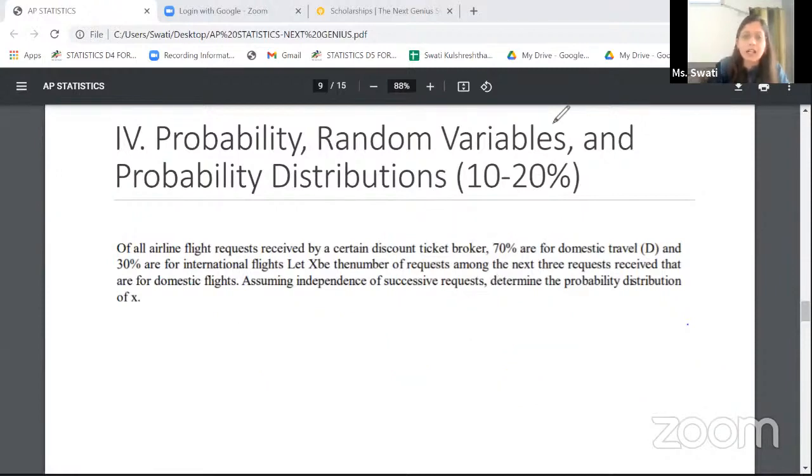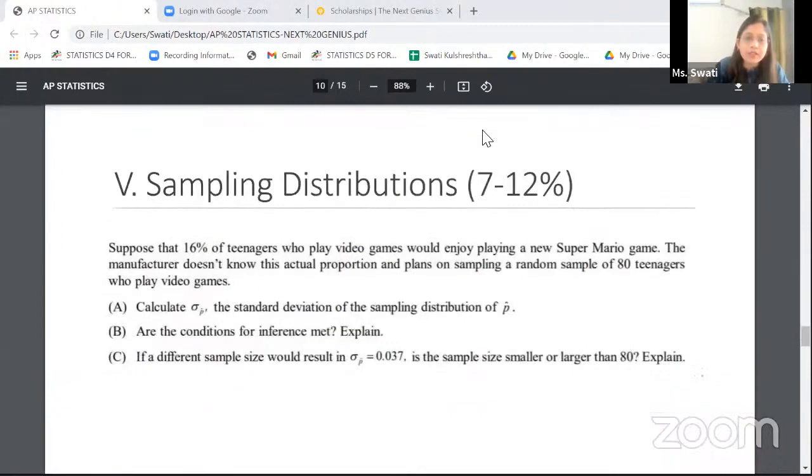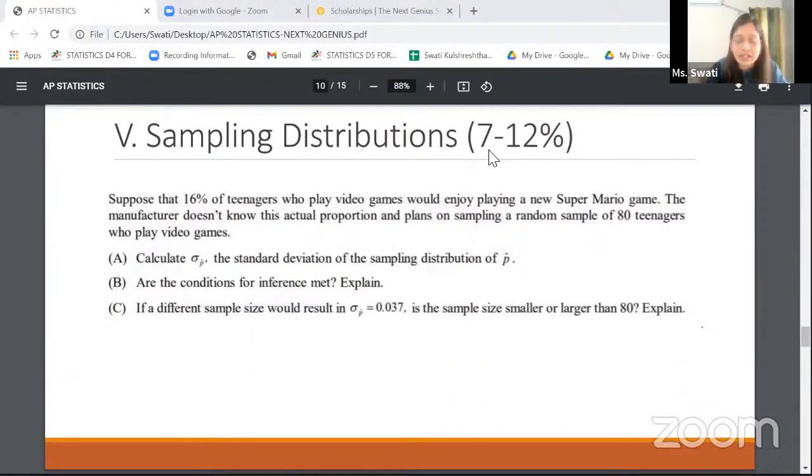Going ahead, the next chapter is going to be sampling distribution. So like I said, from probability, the transition happens from descriptive statistics to inferential statistics. We're now going to infer things about the population. When we infer things about a population, we need to know the sampling distributions very precisely. The sampling distributions that we are going to read here in AP statistics are going to be for mean, again, single samples, as well as two populations.